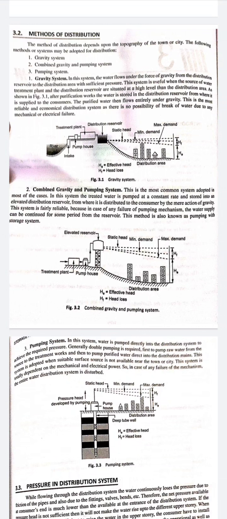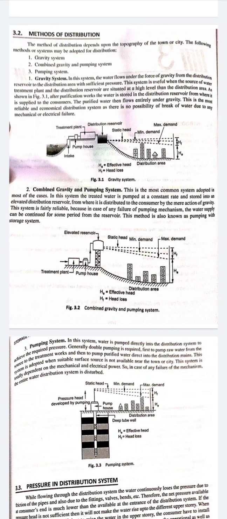So we come to the conclusion that we require another system. This system is called the combined gravity and pumping system. What happens in a combined gravity and pumping system is that the entire town or city cannot be at an elevation where the reservoir can supply the water under the influence of gravity directly to the houses.